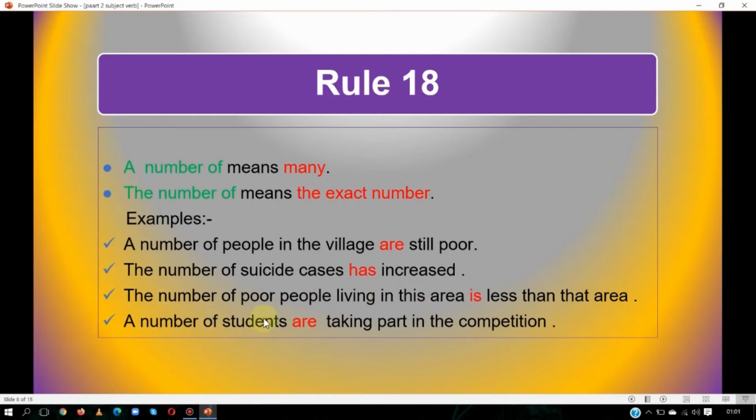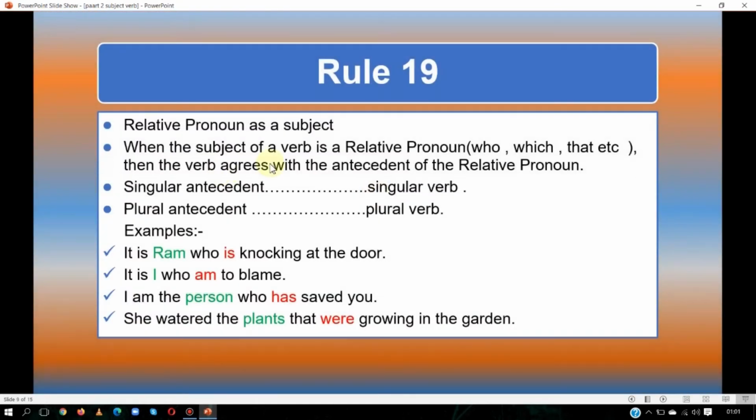A number of students, when a number of means many students, you know very well, we use the plural verb. Many students are taking part in the competition. So always keep in mind, when there is a number of, we use the plural verb, and when there is the number of, it means the exact number, so we will use the singular verb. Let us see the next.